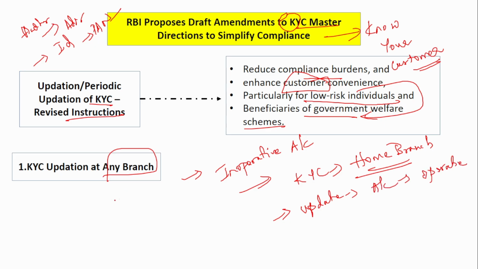But now RBI suggested that instead of only having the option to update the KYC in the home branch, the option should be given that you can update your KYC at any branch. What if the person has shifted to a different place and is not able to travel to that specific home branch place? It will be very difficult for them, right? So the option should be provided for KYC updation at any branch.